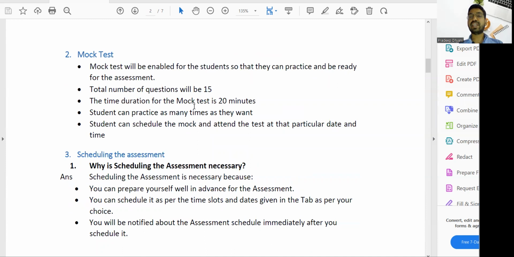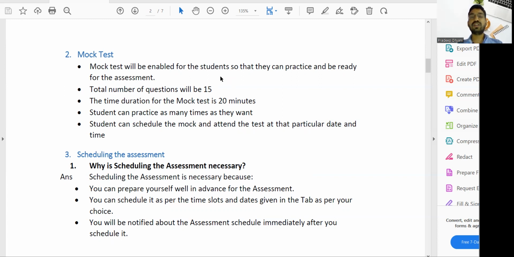Mock test: 15 questions, 20 minutes. You can attend with unlimited time, and this is optional. Whether you attend or not, it doesn't impact your main SAP exam. The mock test will be enabled for students so that they can practice and be ready for the assessment. This is only for practice purposes.